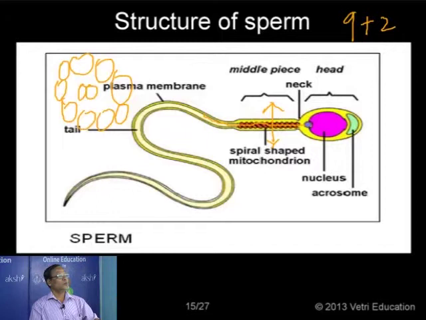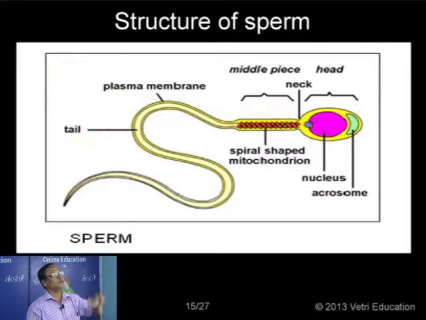So this is a question. If you make a section through the middle piece, what can you see? You can see the 9+2 arrangement plus mitochondria. In the middle piece we have the mitochondria, which provide energy for the movement of the sperm. Here the mitochondria are spirally arranged, not scattered. It gets energy from a fluid secreted by the seminal vesicles, the seminal plasma, which contains fructose, which provides energy for the formation of ATP during the oxidation in the mitochondria.